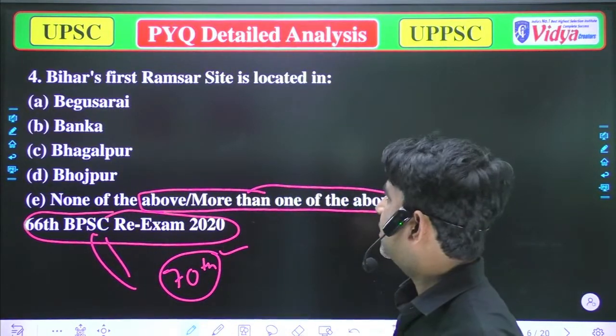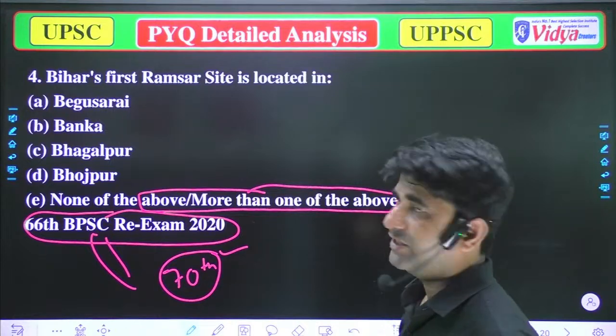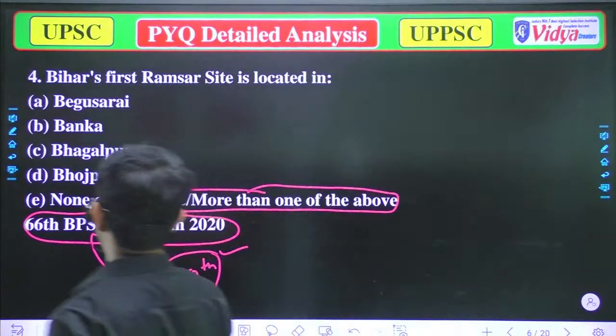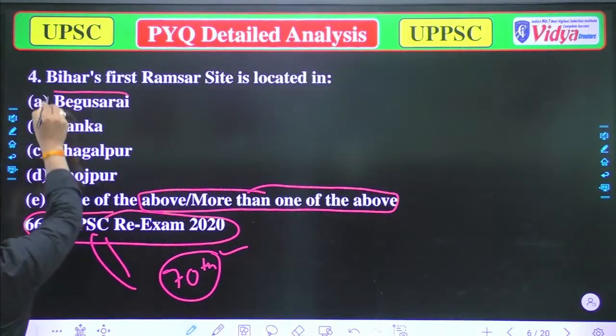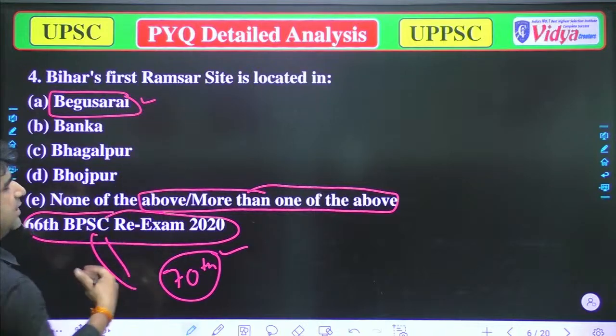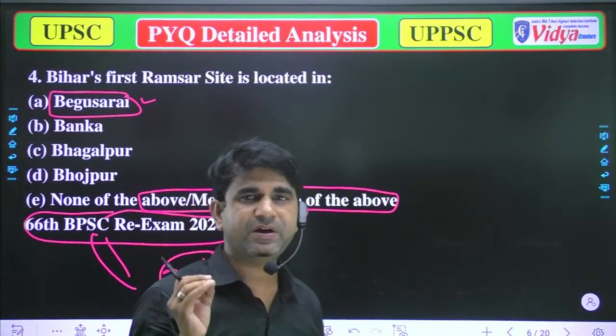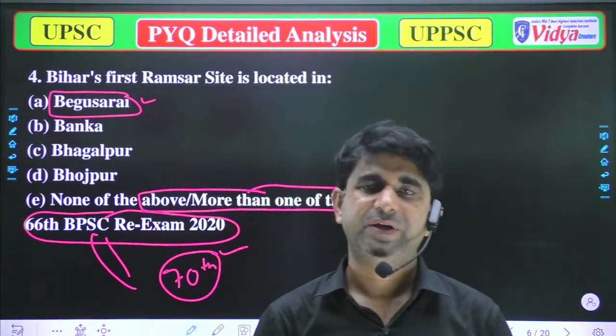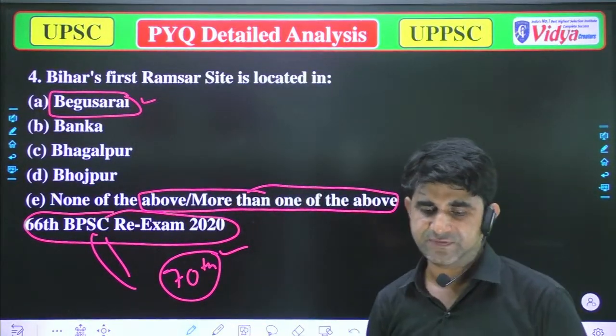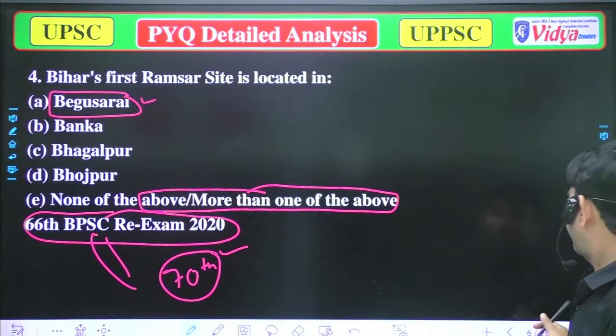So again, Bihar's first Ramsar site is located in. The correct option will be Begusarai, because in Begusarai there is a place, Kanwar Lake, and Kanwar Lake is the first Ramsar site of Bihar. Now we'll move to the next question.